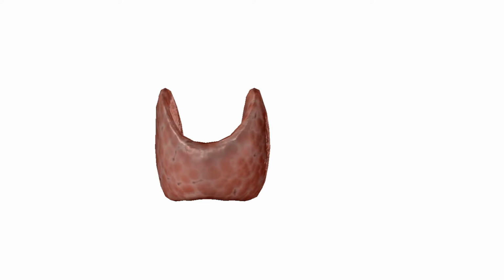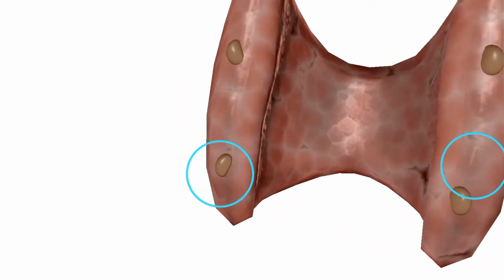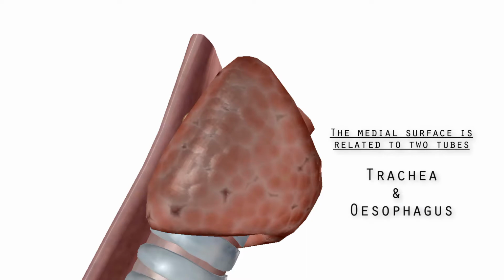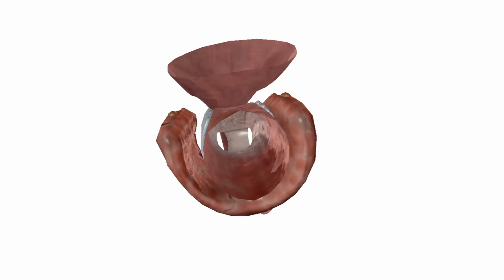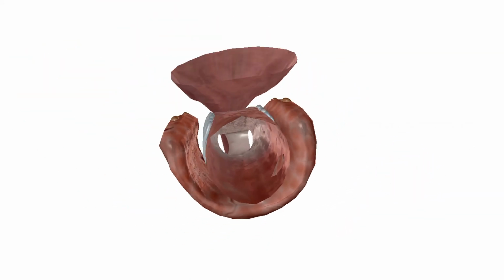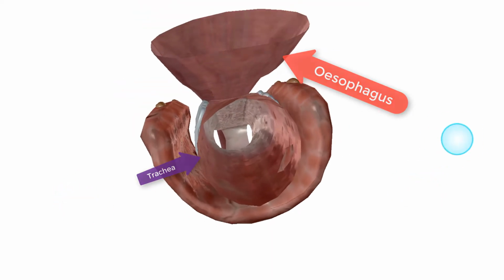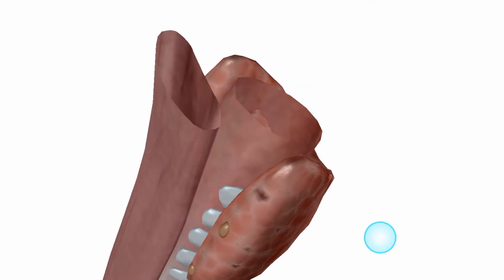So guys, now I am discussing the medial surface of the thyroid gland and its relations. Here is the medial surface, and now we will see its relations. The medial surface is related to two tubes, the trachea and the esophagus. I am showing that in horizontal position. The anterior one is the trachea and the posterior one is the esophagus.